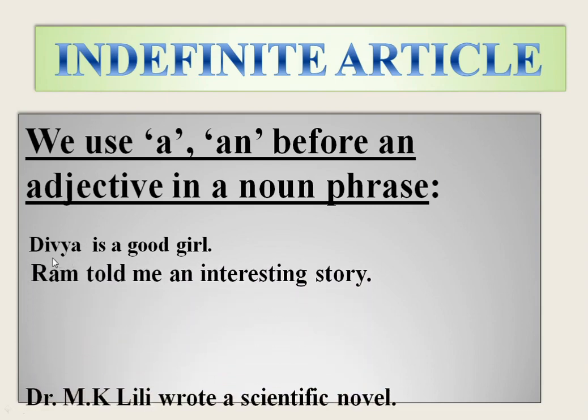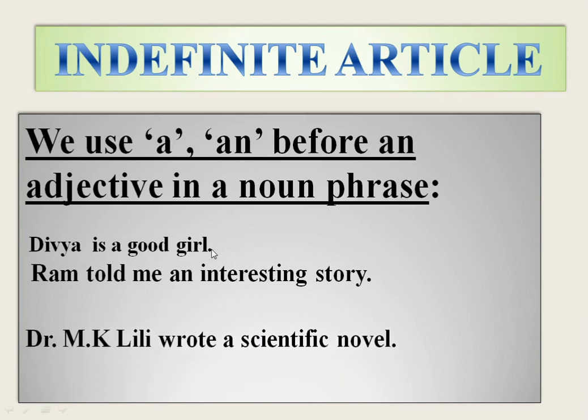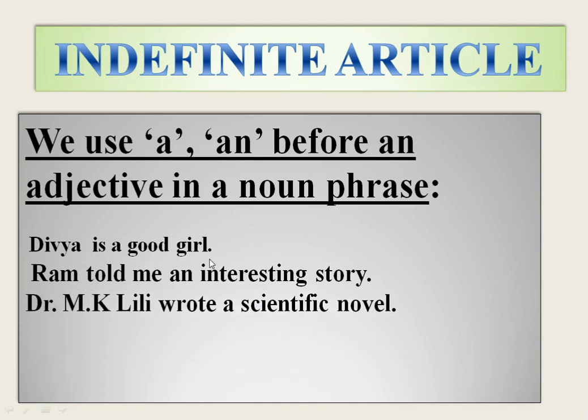We use the indefinite articles a or an before an adjective in a noun phrase. For example, Divya is a good girl. Here, good girl is a noun phrase, and this noun phrase begins with an adjective. And the rule is we need to use a or an before the adjective in a noun phrase. So, here we use the indefinite article a. Why? Because good begins with the g sound, which is a consonant sound.